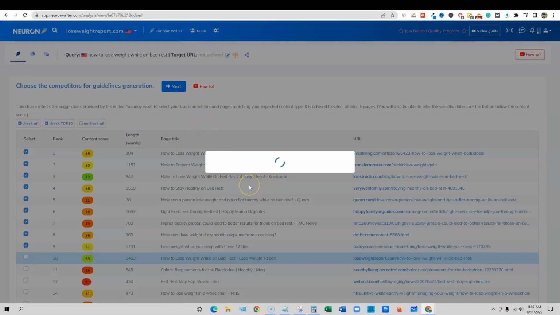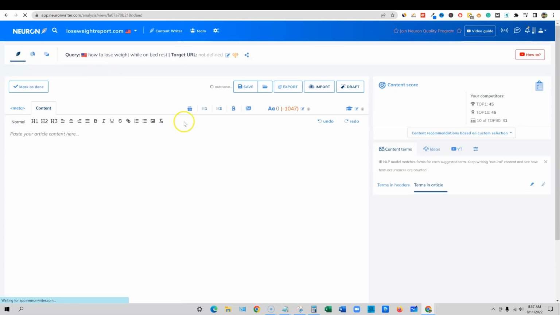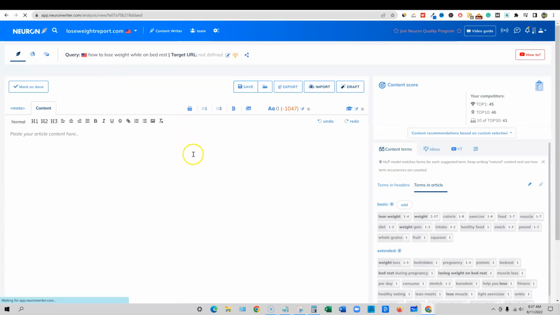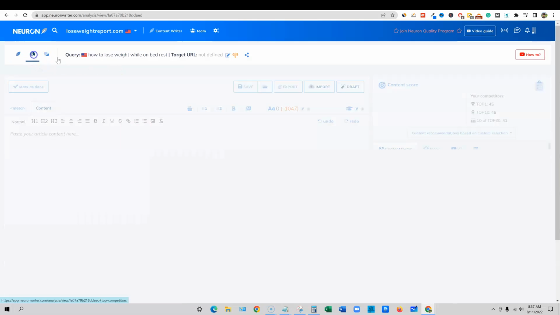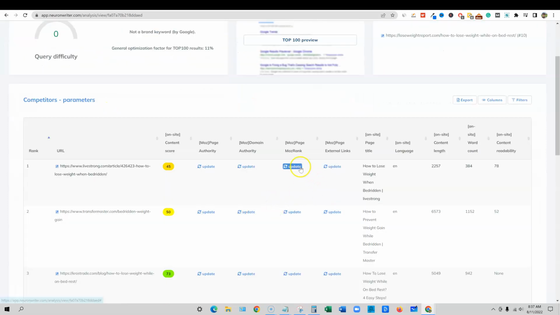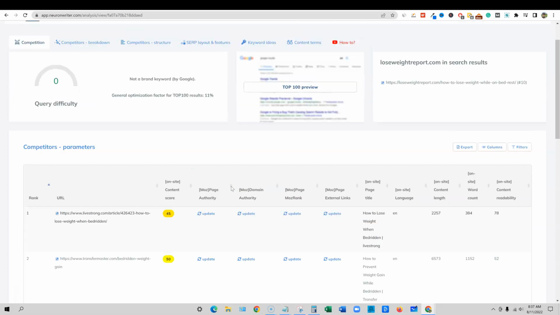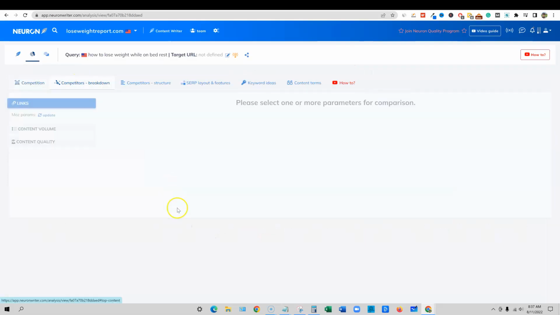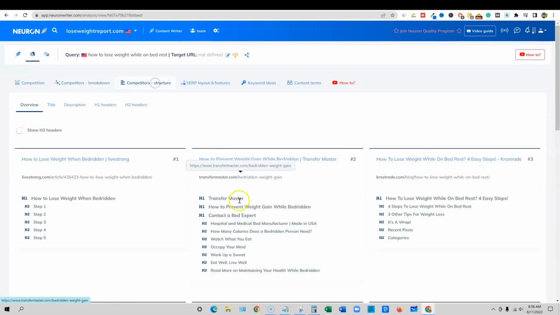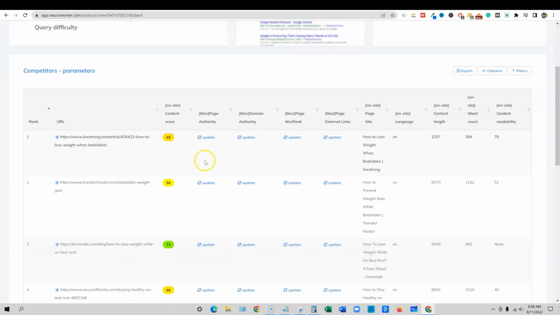I'm curious on Neuronwriter too. I want to go and see. Last time I tried to use it, when I tried to use this little chart wheel up here, it's supposed to help us break down the keyword, but it just stays here in this update queue right here. That's kind of strange, because we want to actually check out what's going on. Maybe it just takes time to develop.